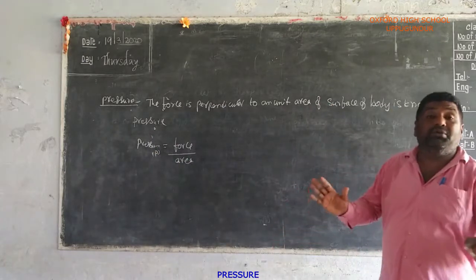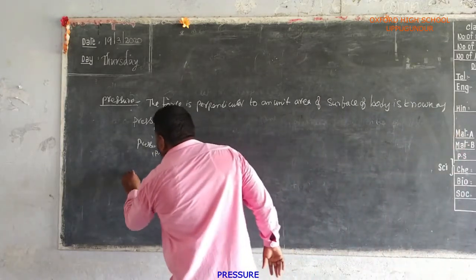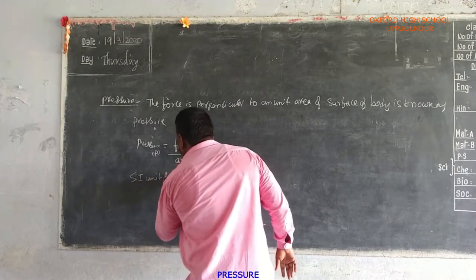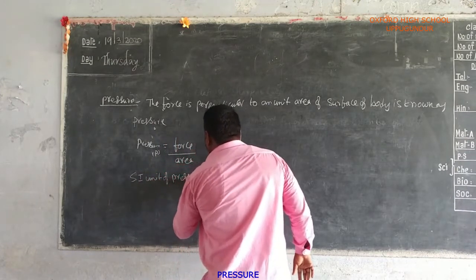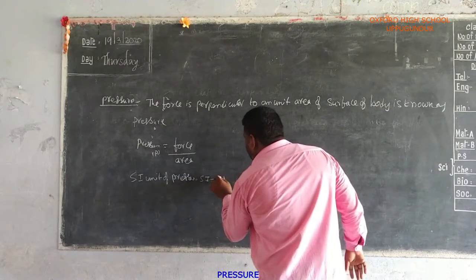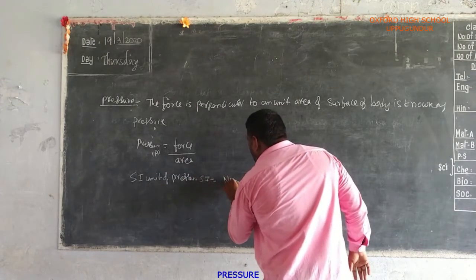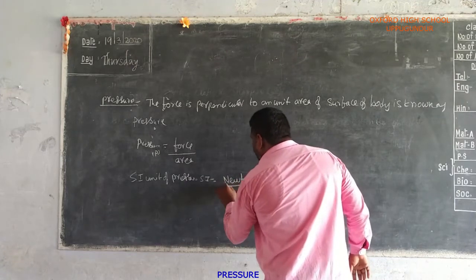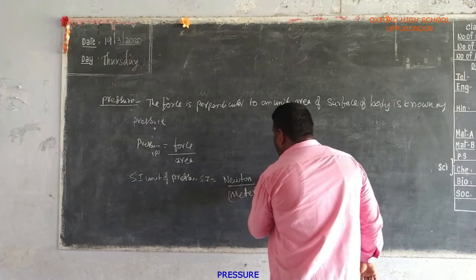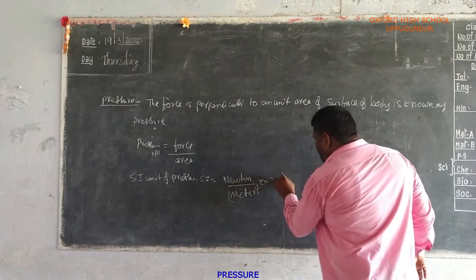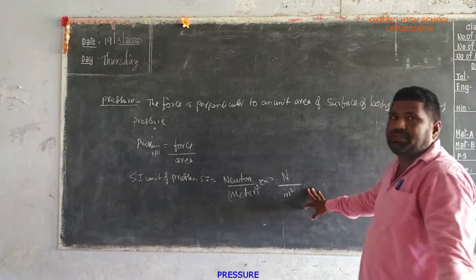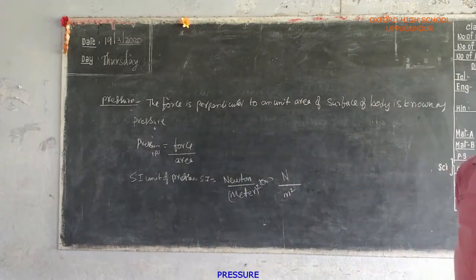Now the SI unit of pressure is Newton per meter square, or N per meter squared. It is the SI unit of pressure.